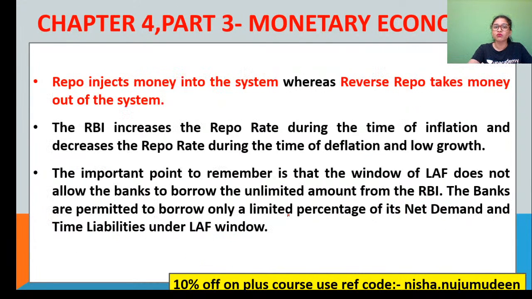That is called reverse repo rate. Clear? Now, repo rate is actually injecting money into the system, because when our commercial bank is borrowing from RBI, they are getting money from RBI. So the commercial bank has money in hand, which they can give to their customers in the form of loans, wherein investments will increase, aggregate demand will increase. So it is a way of injecting money into the system or economy. Money supply increases. What about reverse repo rate? It's the opposite. RBI is taking money from the banks. Automatically, they are taking money out of the system. Supply of money reduces. You understand?